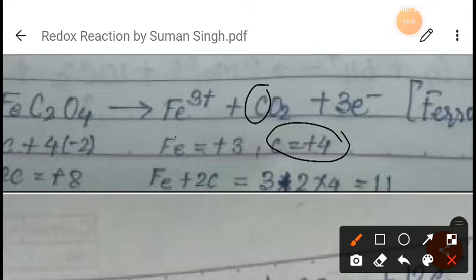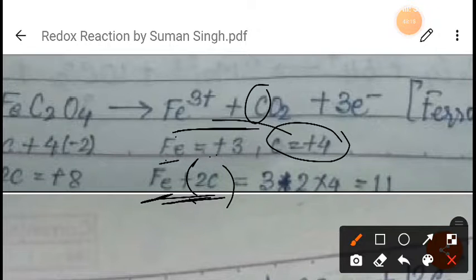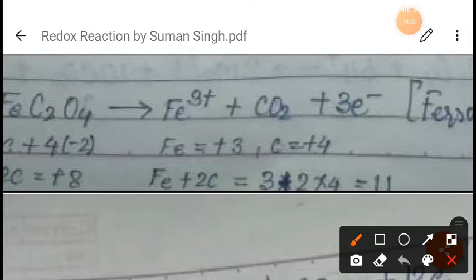So if we add the oxidation state of 1 iron and 2 carbon, it will be 3 plus 2 into 4, which is 11.